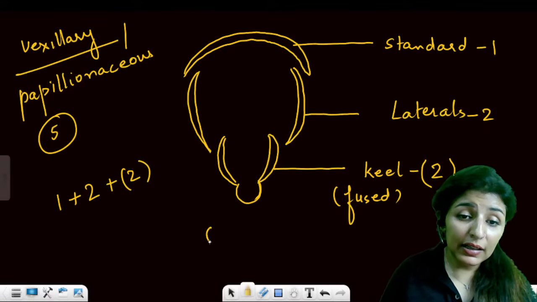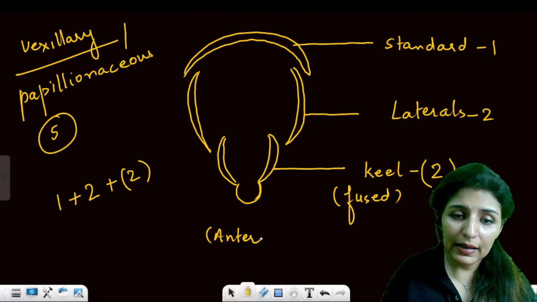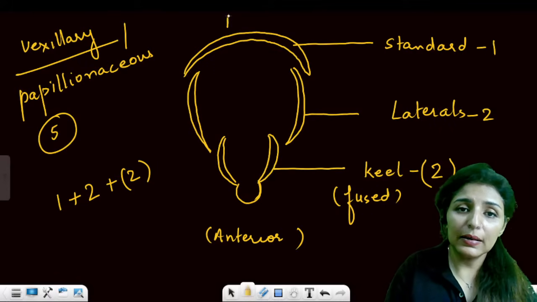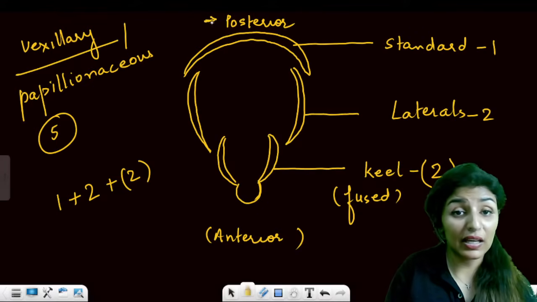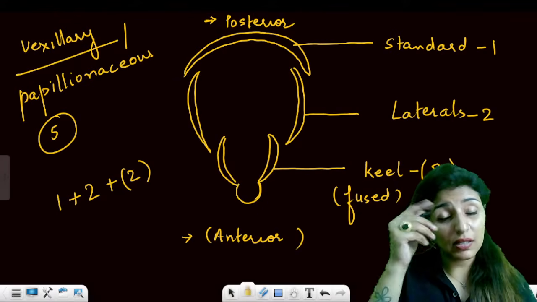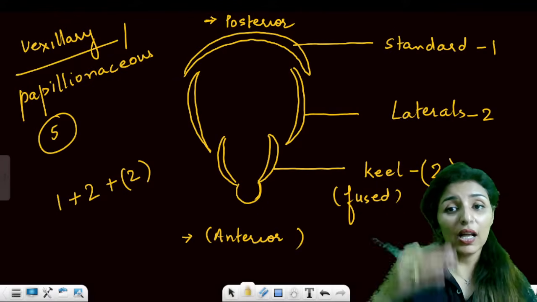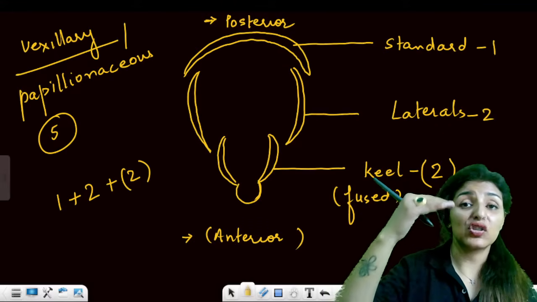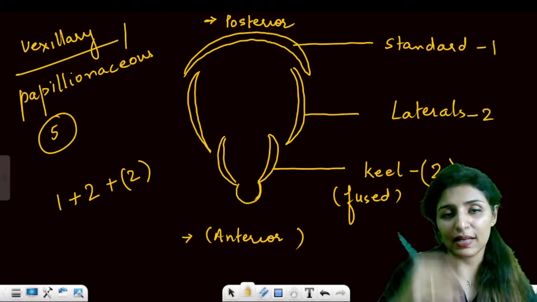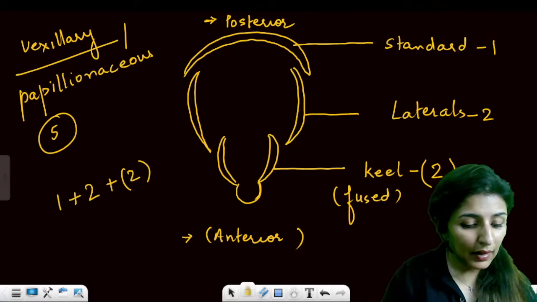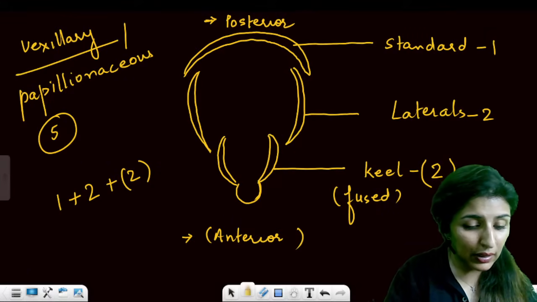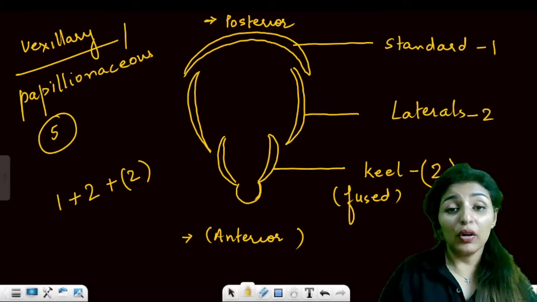Also remember that this is the anterior side and this is the posterior side. So standard is towards the posterior. This question can appear as a statement based question: that the largest petal, known as standard, is towards the anterior side. The statement goes wrong. Is that point clear? Can you solve such questions? Yes, please. Moving on to the next.